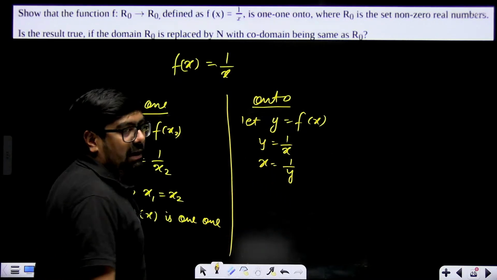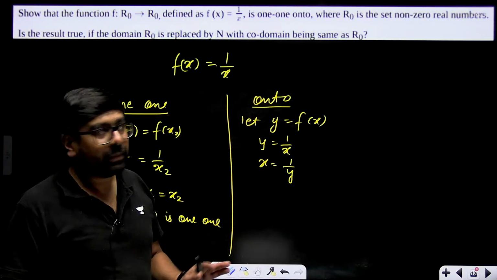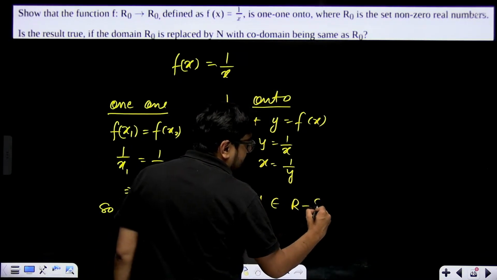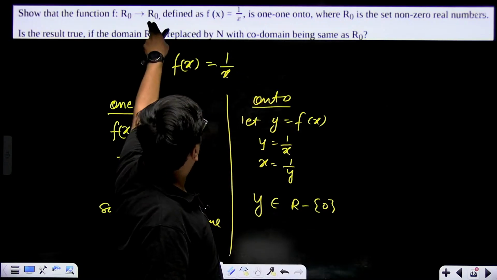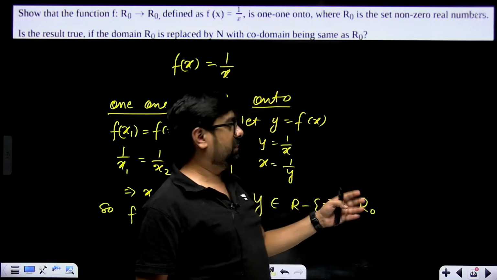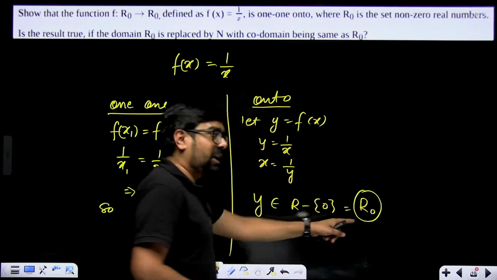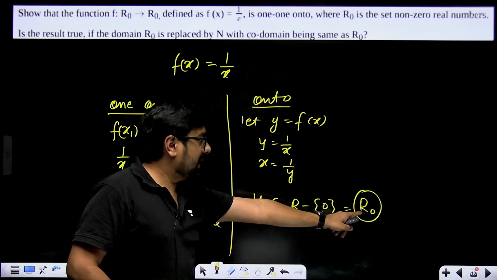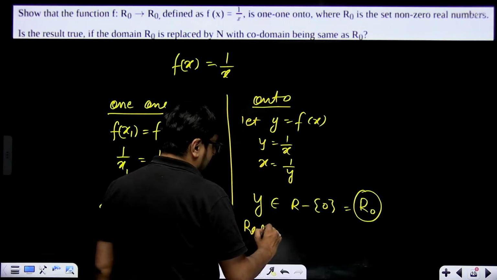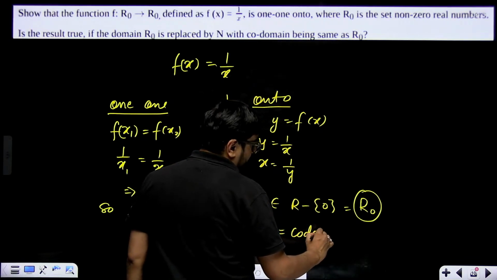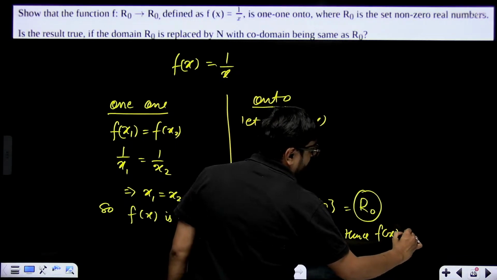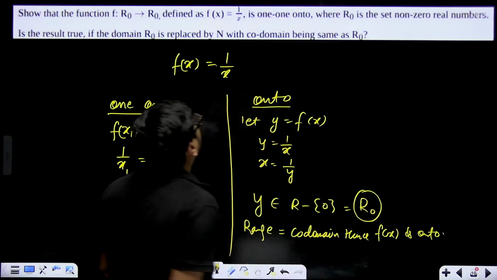Now what all values can y take? Y can be anything except 0. That is the codomain, right? Y can be anything except 0, and this is what is called R0. R0 means the set of non-zero real numbers. That means what is our range? Range is R0, what all values y can take. So range is R0. Range is equal to codomain. We'll simply write range equal to codomain. Hence f of x is onto.